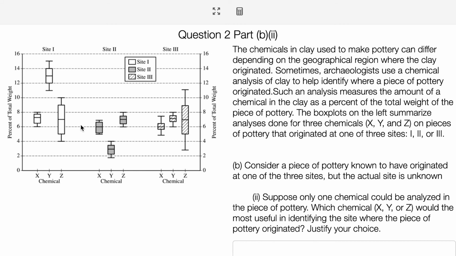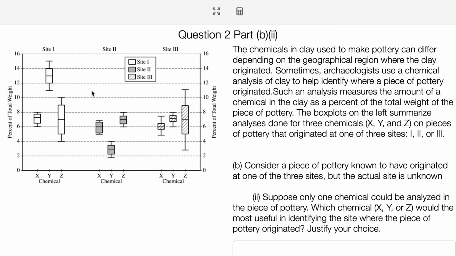Z is much too varied, and it also has the same center the entire time. For example, if I said it was at 9%, I'm not really sure if it's coming from site 3 or site 1, because they both have 9% in the whisker of their box plot. So Y is the best chemical.